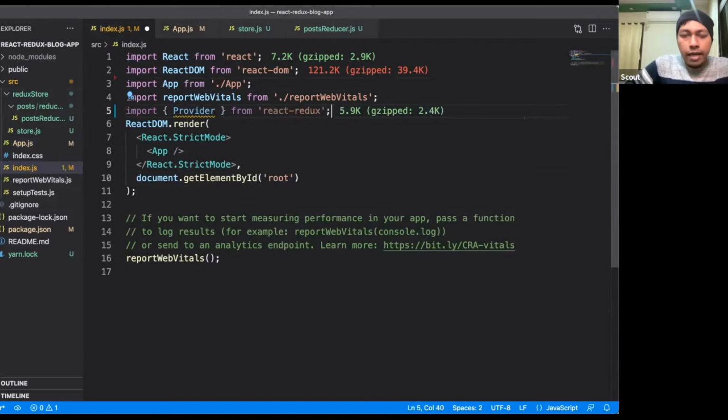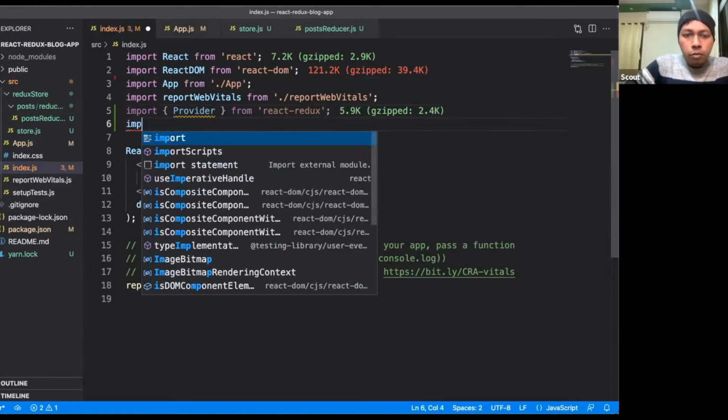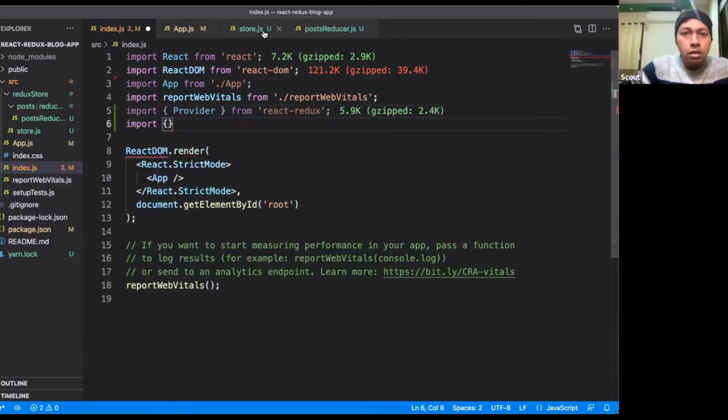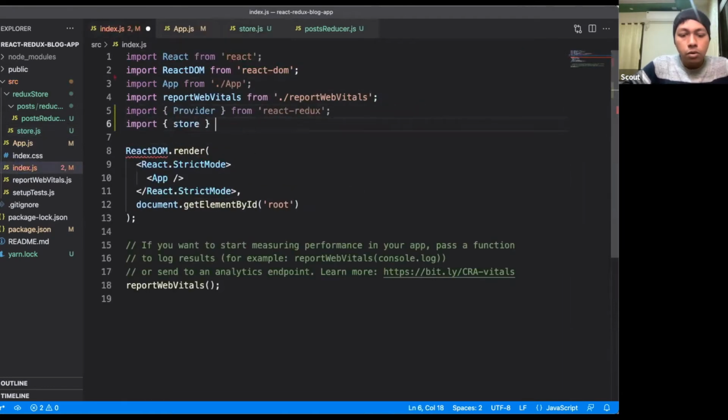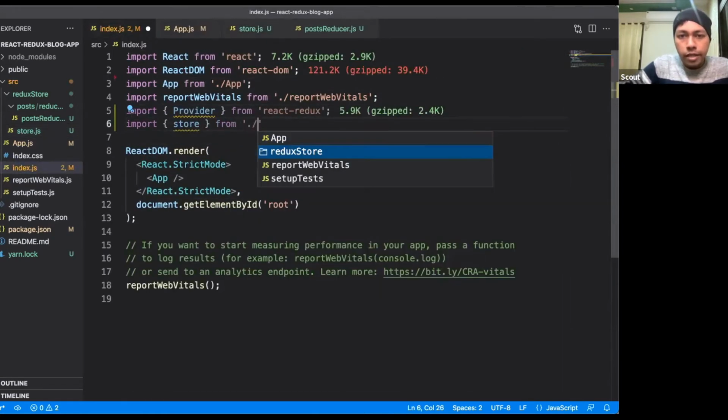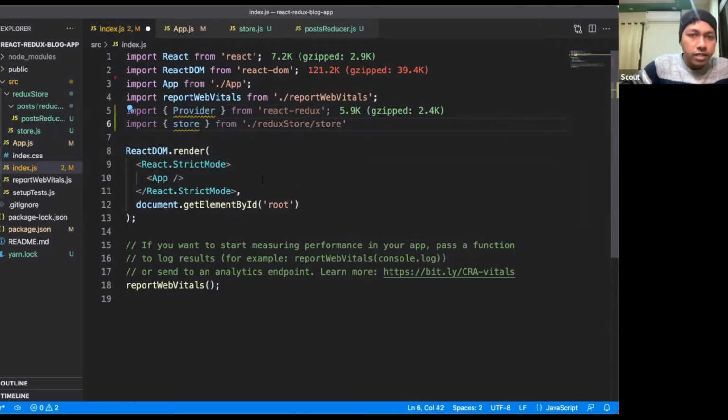Okay, and again we will import the store that we have created. We will import that part as well. Import store from the Redux store.js. Okay, and we will use this provider. I will replace this strict mode with the provider.